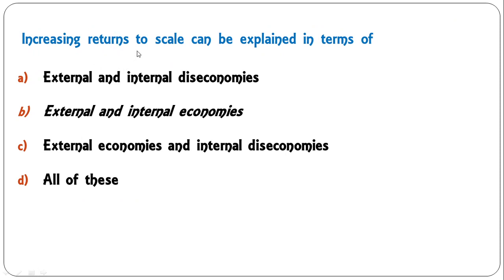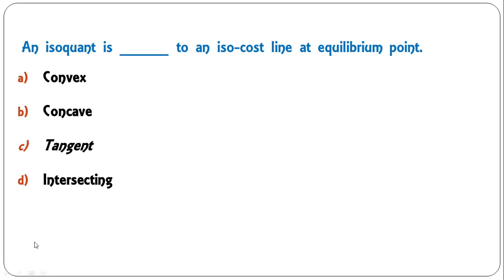Increasing returns to scale can be explained in terms of external and internal diseconomies, external and internal economies, external economies and internal diseconomies, all of these. The correct answer is that increasing returns to scale occurs because of external and internal economies or advantages, internal and external advantages of increase in scale. So B is the correct answer here.